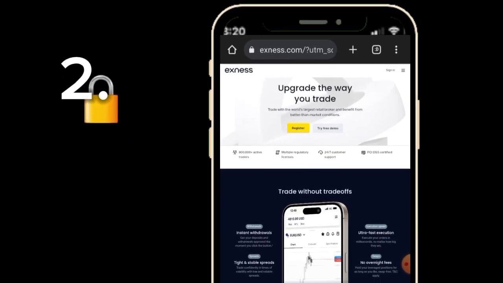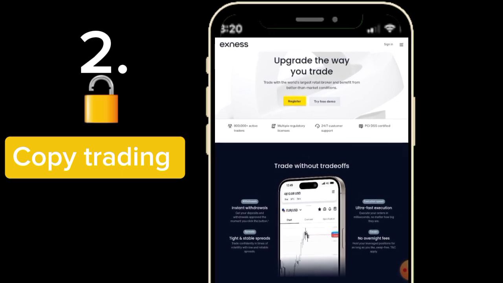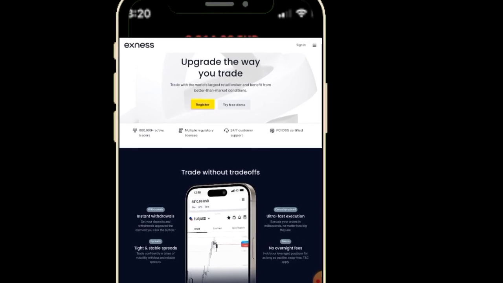Now the next step on how to make money without trading is copy trading. Copy trading is basically making money from trades that you don't take, which is making a minimum deposit of $10 and copying trades from other big influencers.